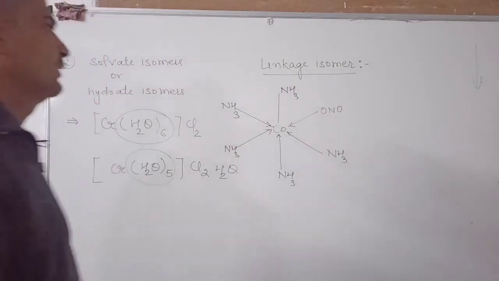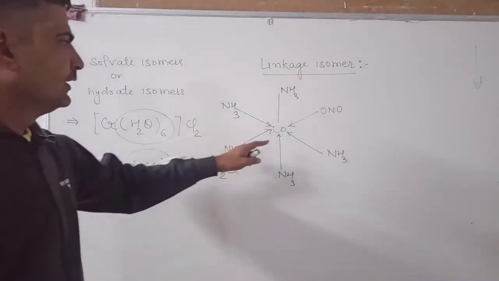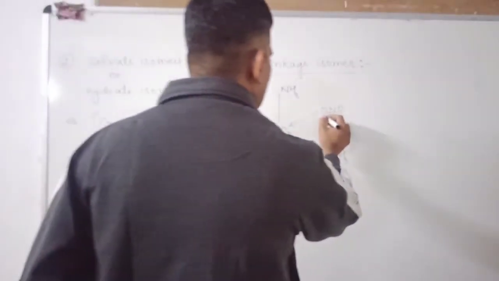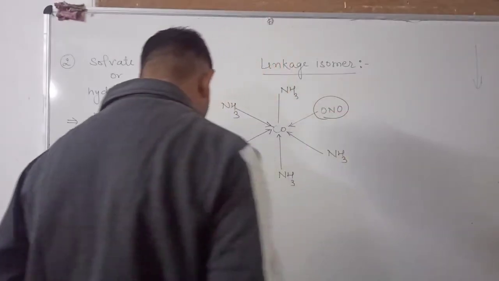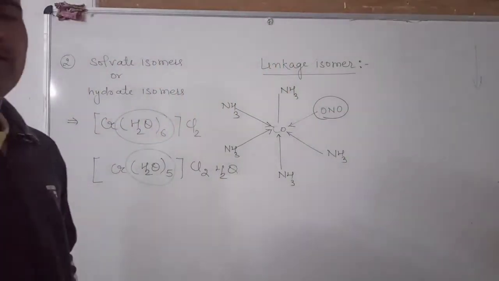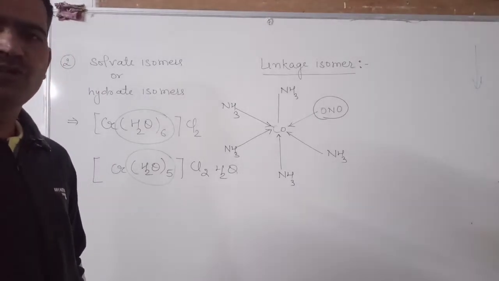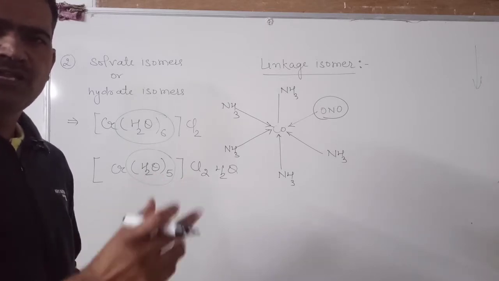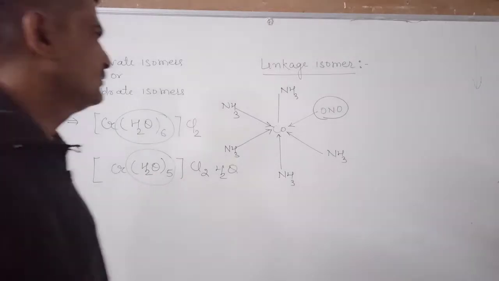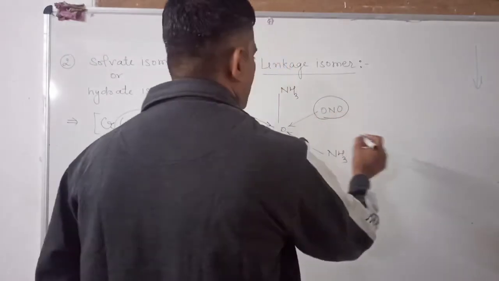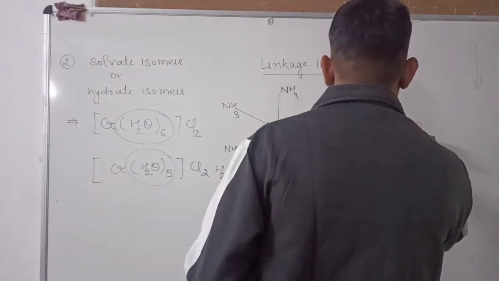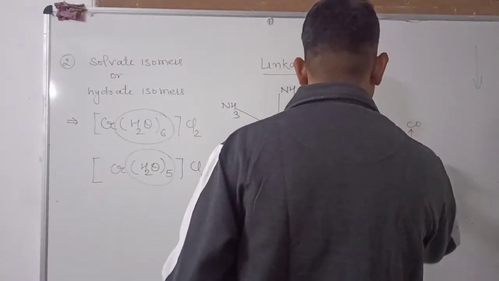This is a coordination compound, and this is the linkage isomer. This is known as the nitrito compound, and it is first joined with the help of oxygen, and second it is joined with the help of nitrogen.